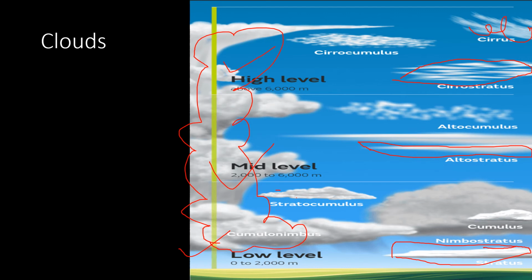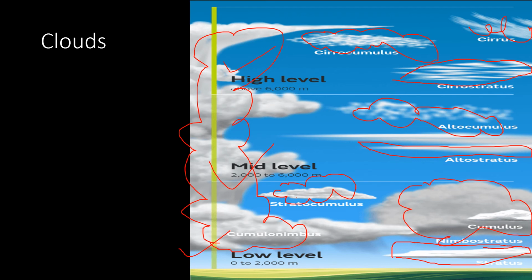Similarly, cumulus are cotton-like clouds, and strato is for the straight one. This cumulus is also found in the lower level, and cirro is for higher heights, and cumulus is for this shape. Cumulus is also found in all the three. This is for the cotton-like shape. So this is how various shapes of the clouds can be found. Cumulonimbus is the largest one, from low level till the high level. It leads to very high rainfall also.